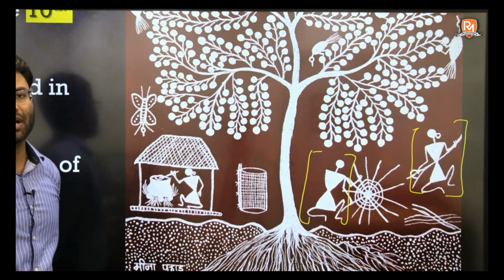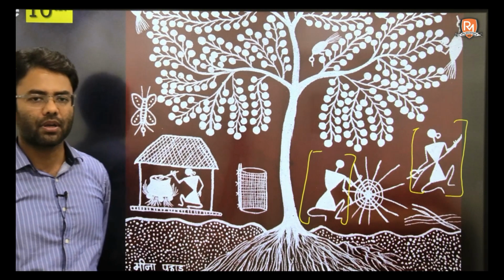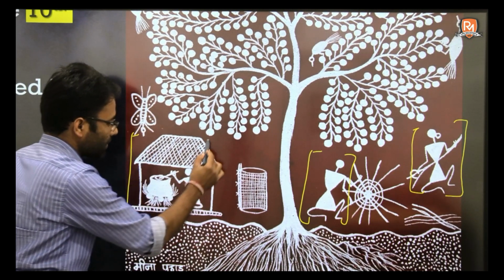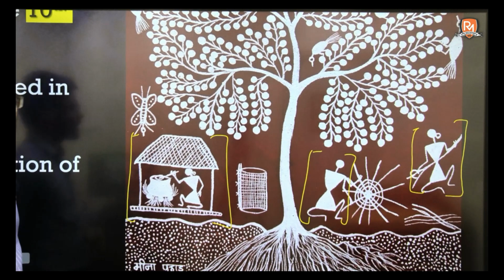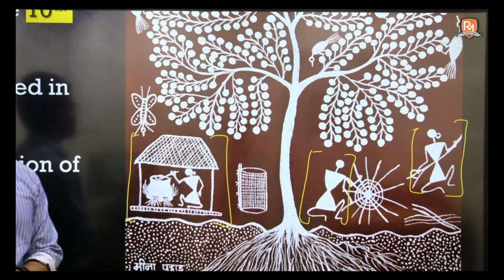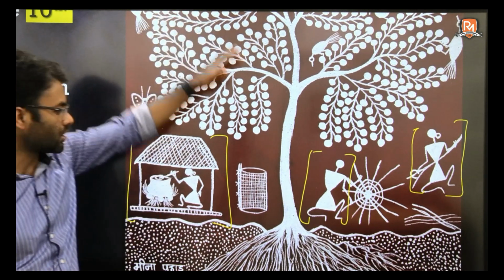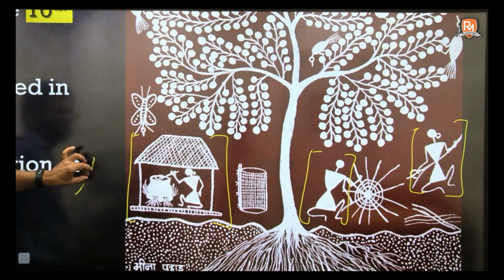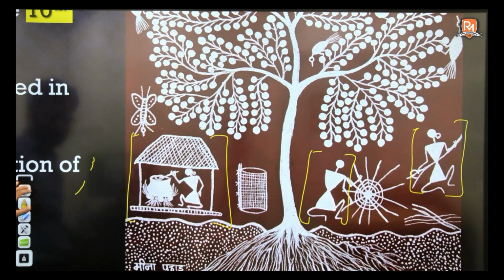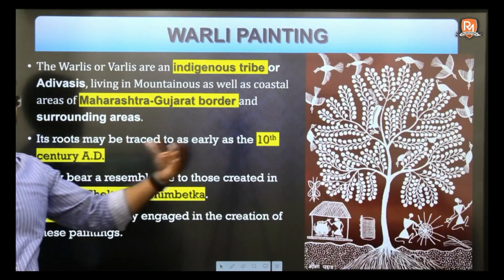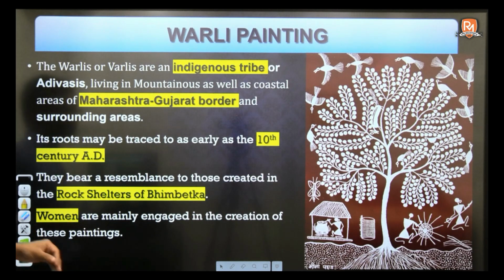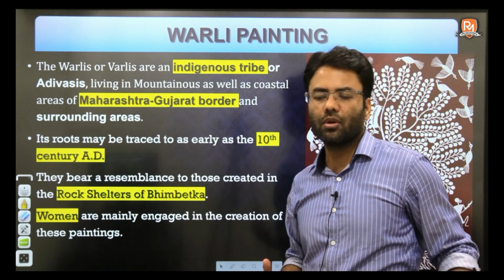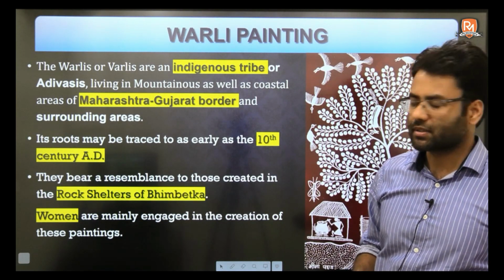And in the Bhimbedka painting, or in general the rock cave paintings, you will see the domestic life being depicted. So here you also can see the domestic life, like a woman is cooking something, and then you have a tree, then you have a whole grassland area. So this has been the basic depiction in this. I will give you one more example in the next slide also. Warli paintings are again predominantly drawn by women artists.